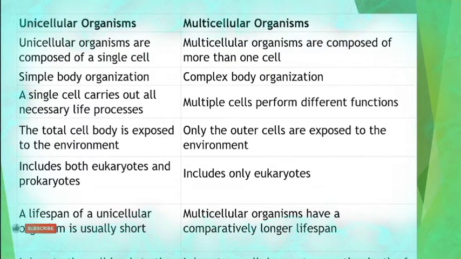Next, what is the difference between unicellular organisms and multicellular organisms? Unicellular means it's a single cell, kada. Multicellular means it's more than one cell. Unicellular organisms are composed of a single cell, whereas multicellular means more than one cell. Simple body organization we can see in a unicellular organism.